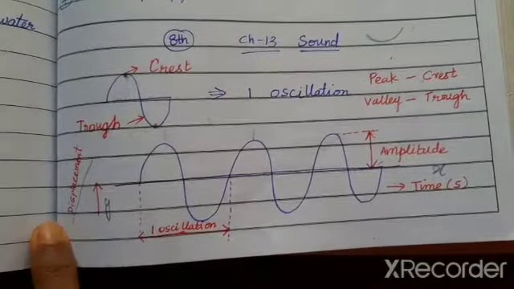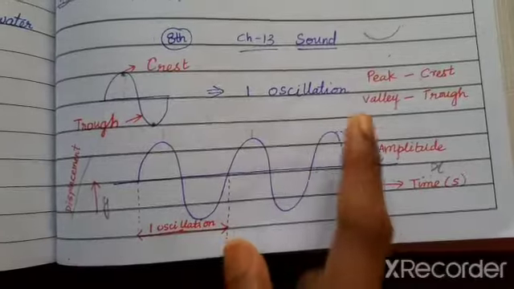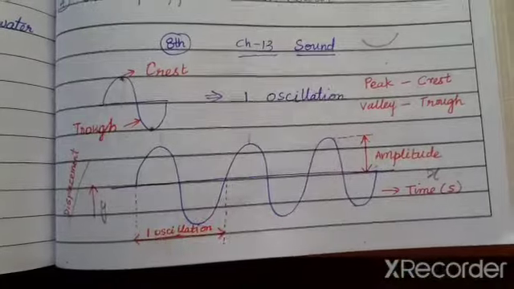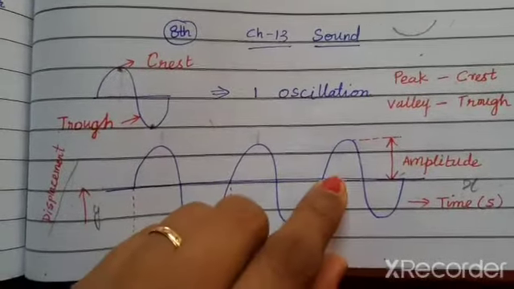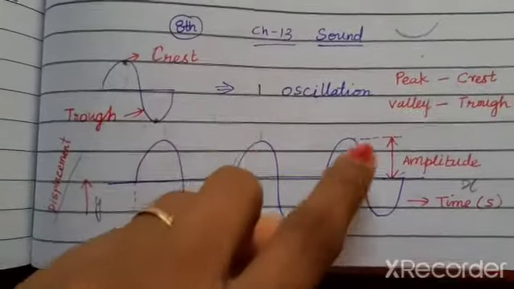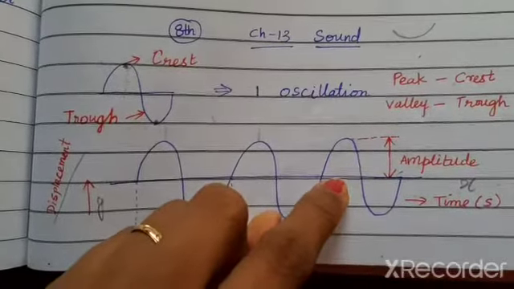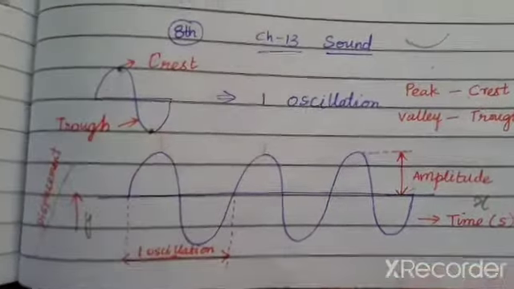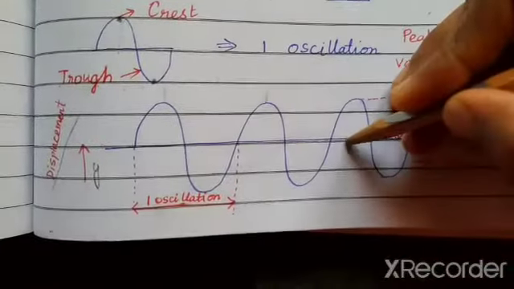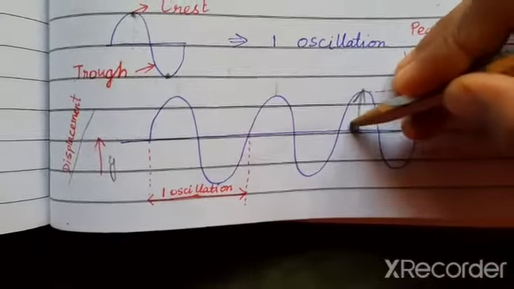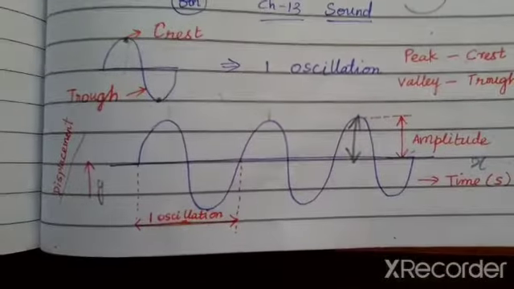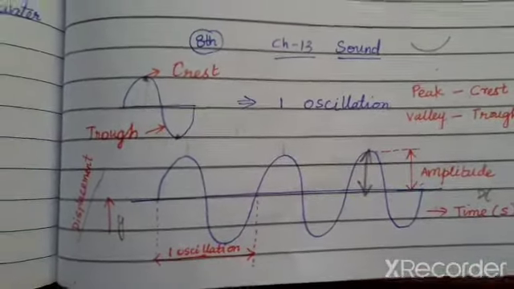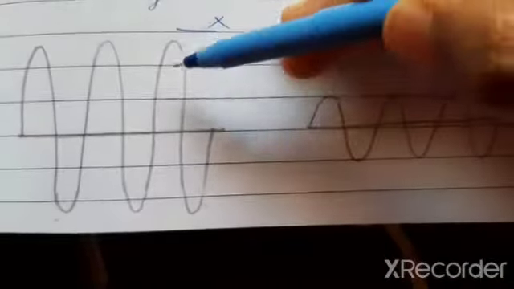So the first property we are going to discuss in sound is amplitude. What is meant by amplitude of sound? Amplitude is nothing but the maximum displacement of a wave from its center position. So in this wave, from the center, the maximum displacement is your amplitude. Now consider an example. Consider the waves drawn here.